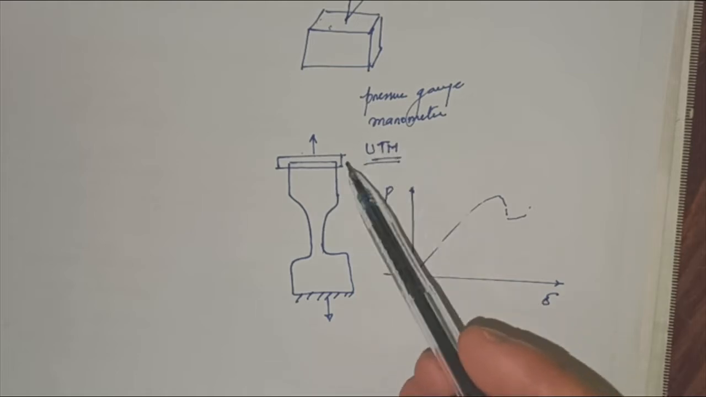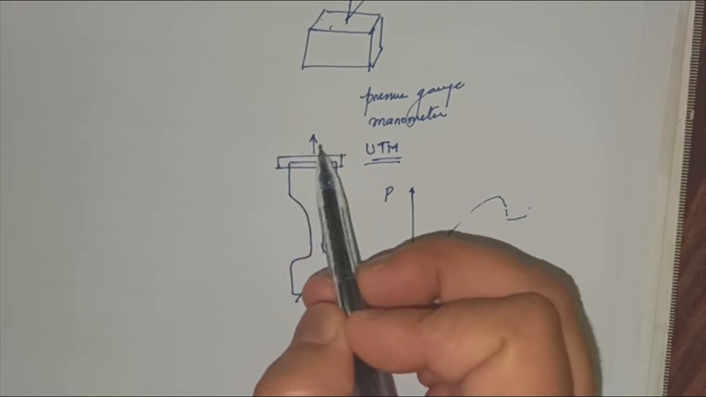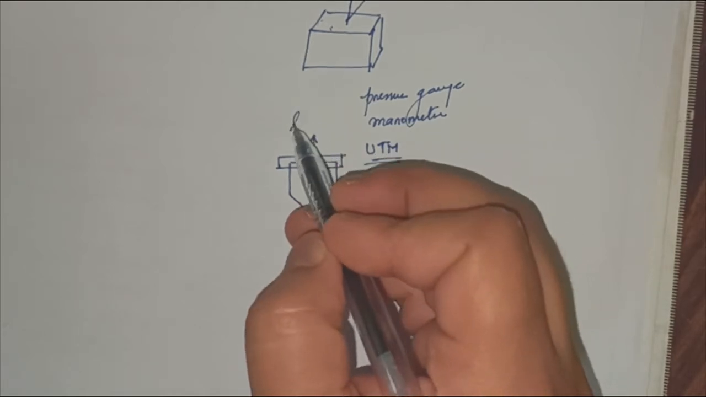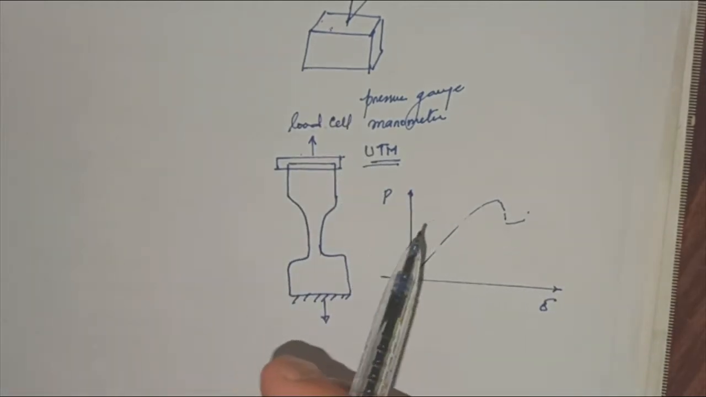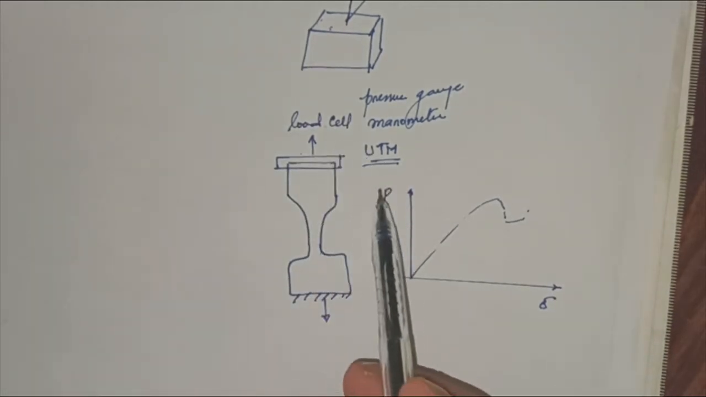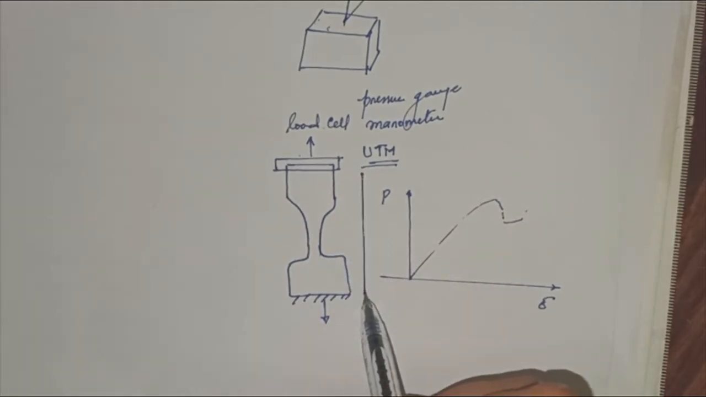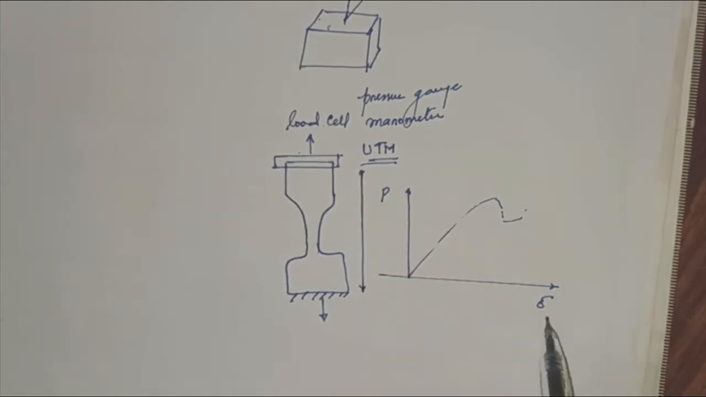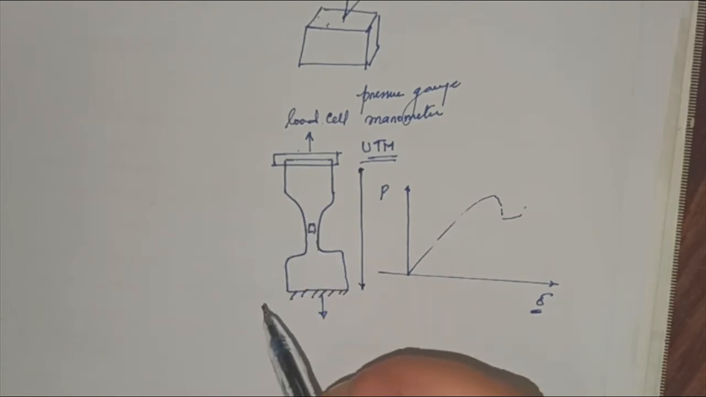The UTM only gives you a load. The thing that is pulling this has a load cell, which is used to measure the amount of force applied. So the UTM gives the force, and then we have a scale placed here that gives us the displacement delta. But let me tell you, this delta is usually not correct. So it's always recommended that you put a strain gauge here and then measure the strain.